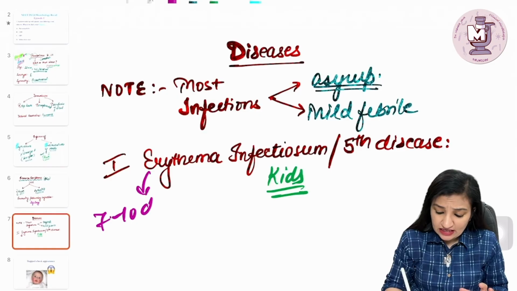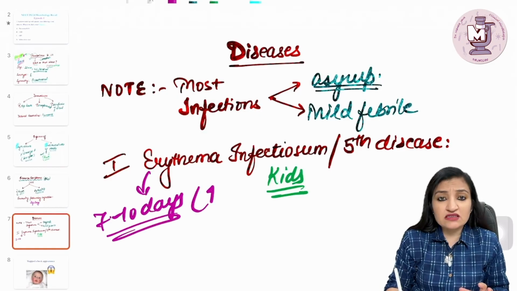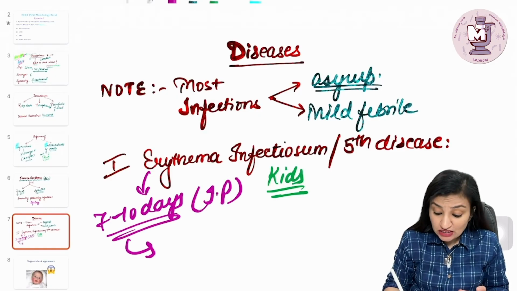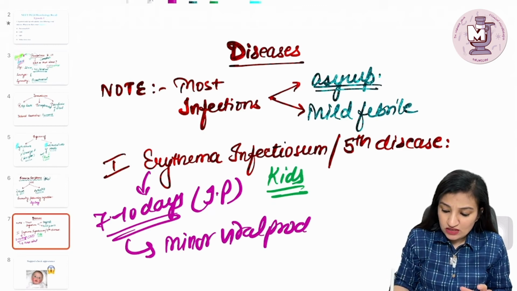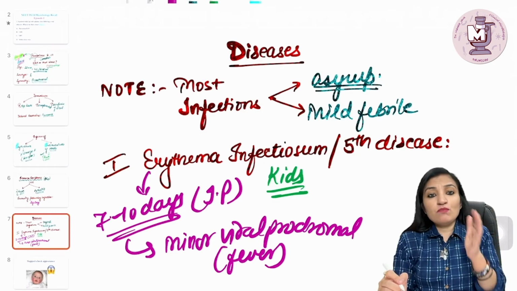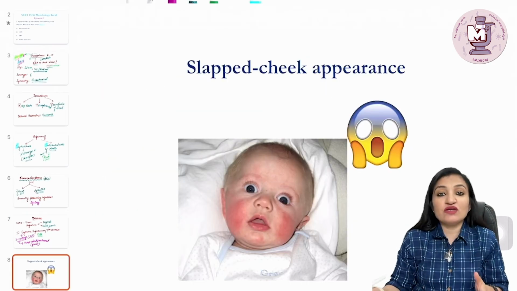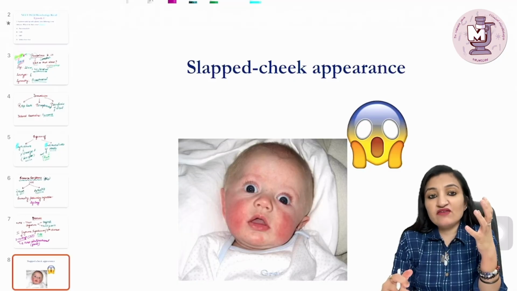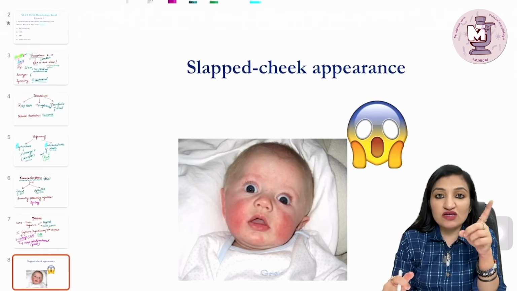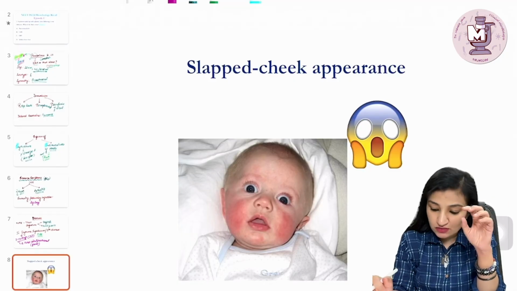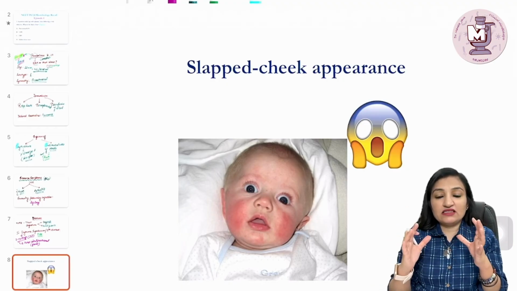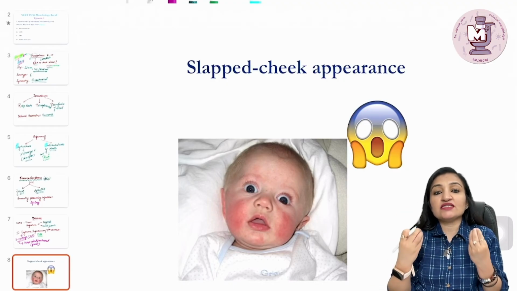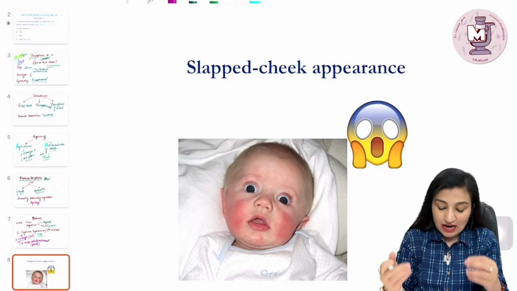7 to 10 days after the infection, which can be considered as the incubation period, initially there will be a minor viral prodromal illness, which will be characterized by fever, and much later this facial rash will appear. So this itself is an MCQ: what comes first, fever or rash? So please remember, fever comes first. And this rash in the kids is more prominent on the cheeks. It is erythematous, and hence the name slapped cheek appearance.